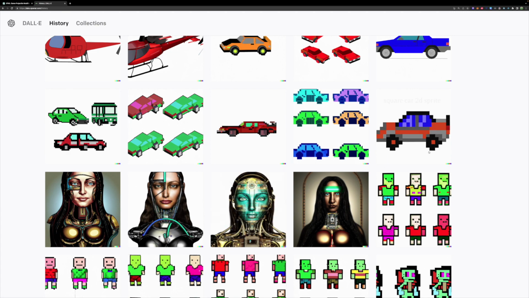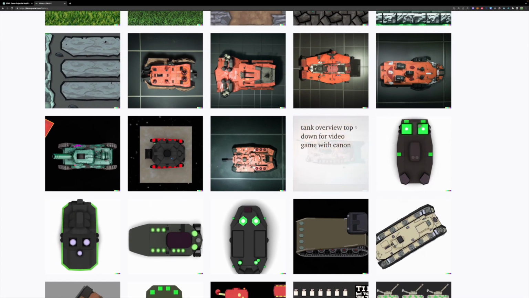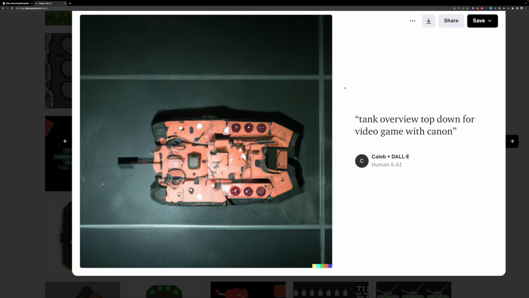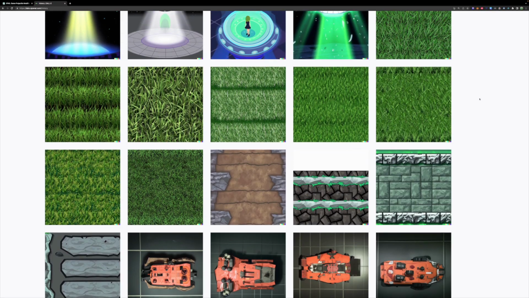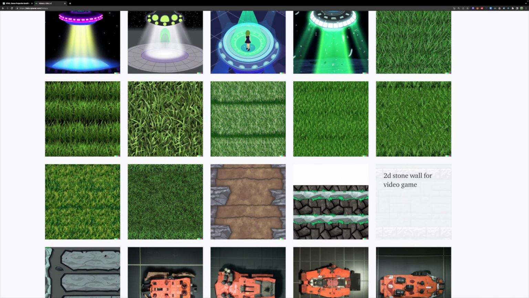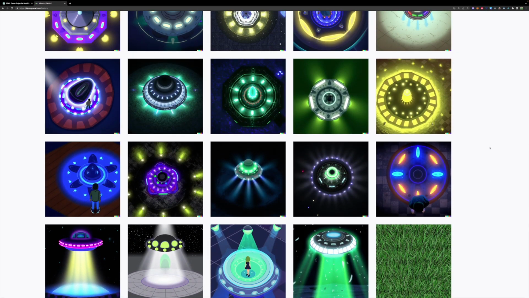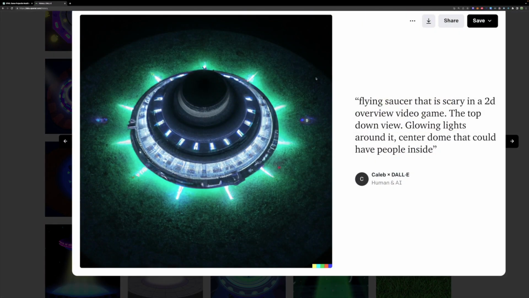This was a cyborg Mona Lisa. With this, I was able to generate some tanks, and I ended up using this one, which is actually really awesome. And using my master design skills, I was able to remove the background and create this very beautiful image. But as long as people don't zoom in too close, then it's probably okay. Later on, I used this for grass and some walls, as well as the UFO, which you can see the one I chose being right here.